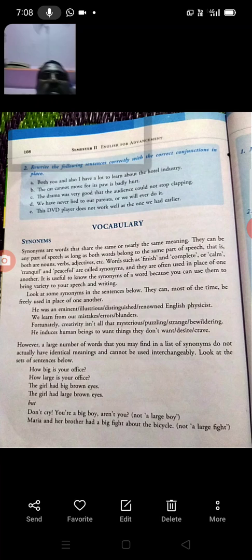They can be any part of speech as long as both words belong to the same part of speech. That is, both are nouns, verbs, adjectives, etc. Words such as finish and complete or calm, tranquil, and peaceful are called synonyms, and they are often used in place of one another. It is useful to know the synonyms of a word because you can use them to bring variety to your speech and writing. Look at some synonyms in the sentences below.